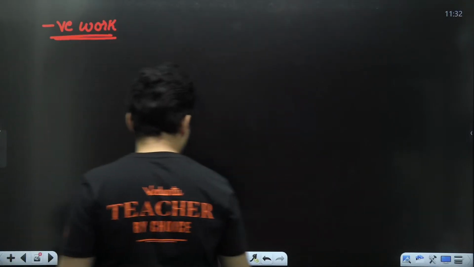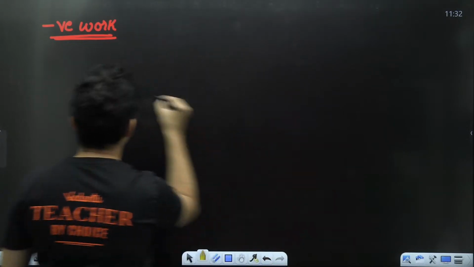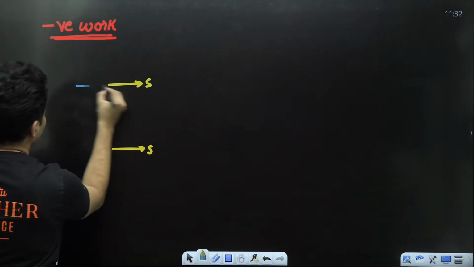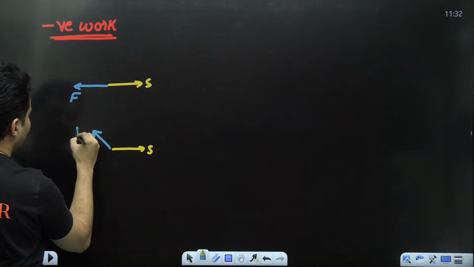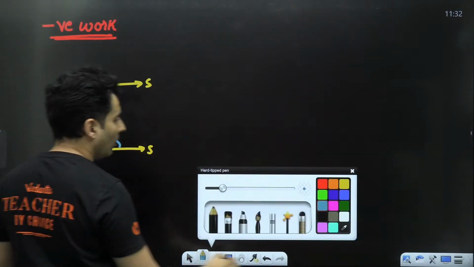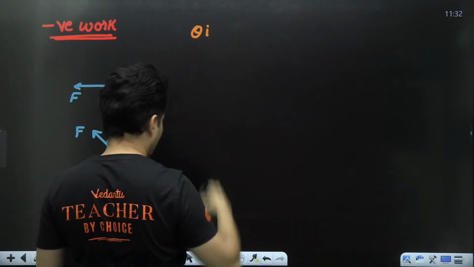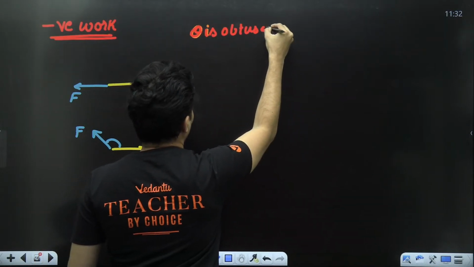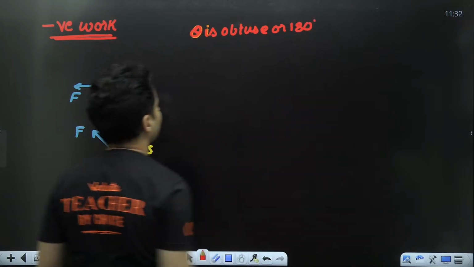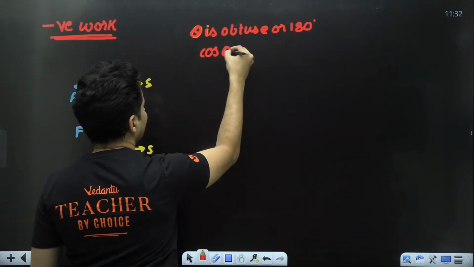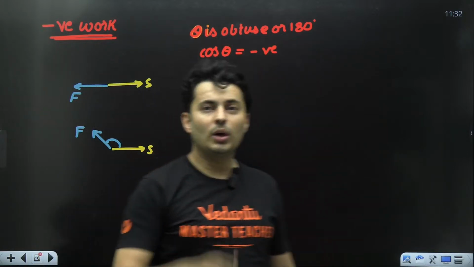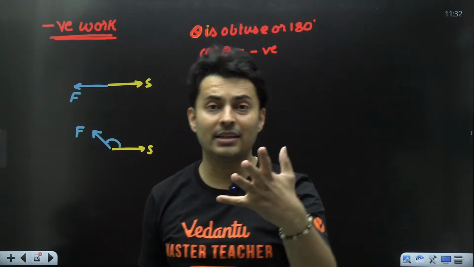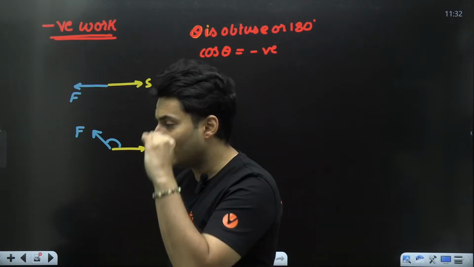Example for this will be where, say for example, this is our displacement. Either our force is exactly opposite or it is making an obtuse angle. So theta is obtuse or 180 degrees. So what happens in such a case? Cos theta will be negative. Cos 120, cos 150, cos 91 degrees, cos 179 degrees, cos 180 is minus 1. So guys, you will see the cosine values are negative.